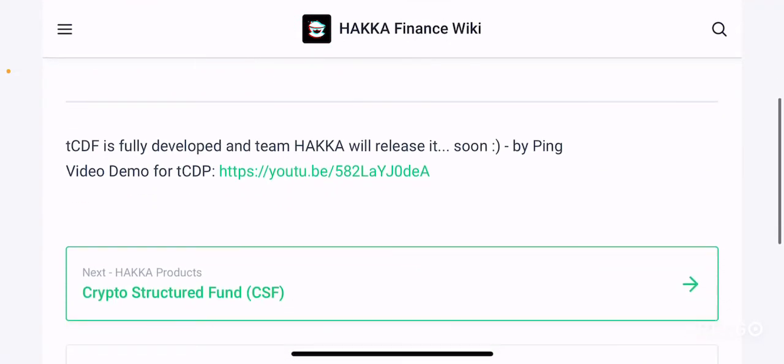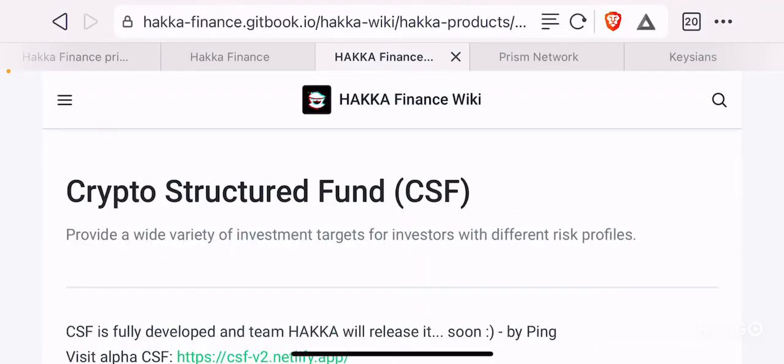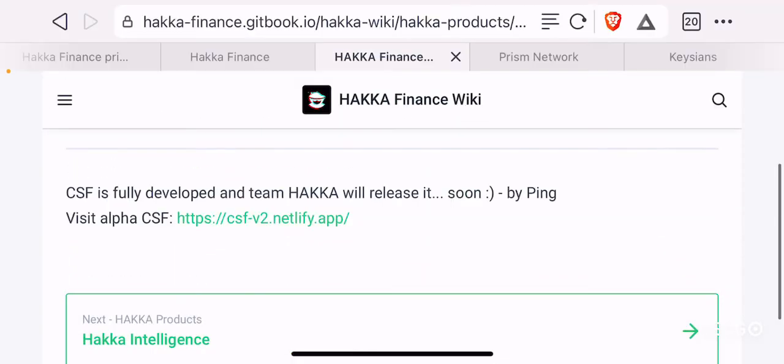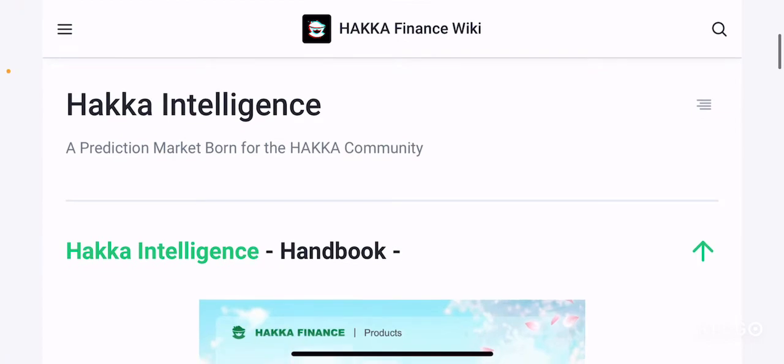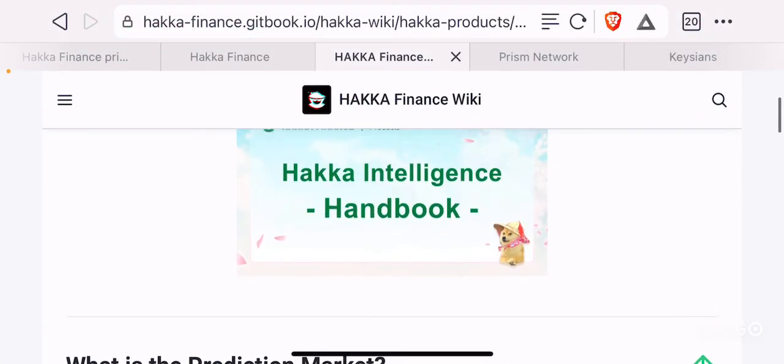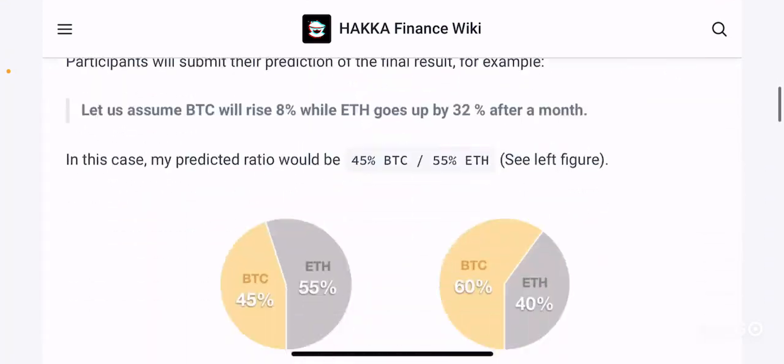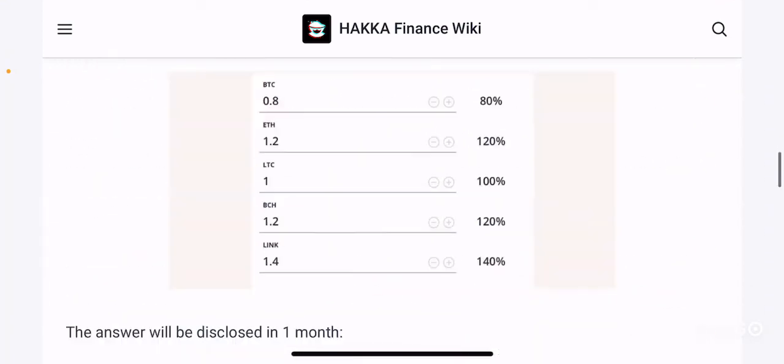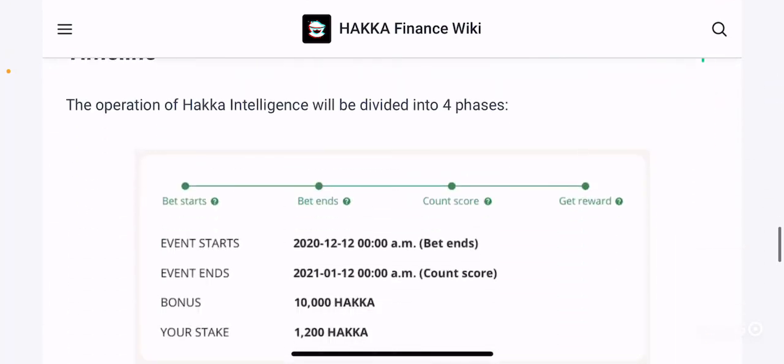This project is fully developed, and the team will release it soon, which is another interesting project that's coming in very soon. Crypto Structured Fund (CSF) is also another project that's coming in soon. Hakka Intelligence is basically a prediction market bond for the Hakka community, and is also coming soon. It's something that's going to be much more exciting for people to get involved in, right?